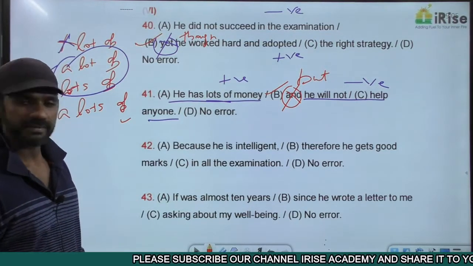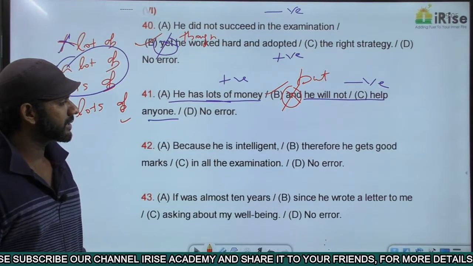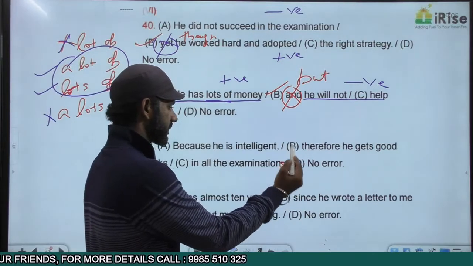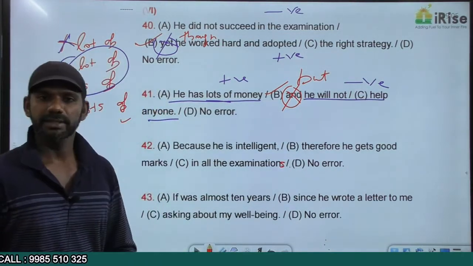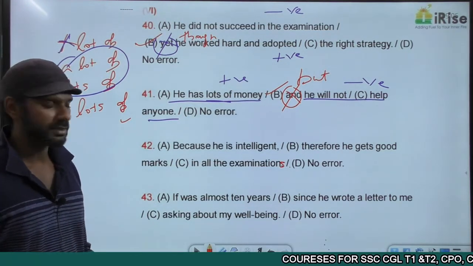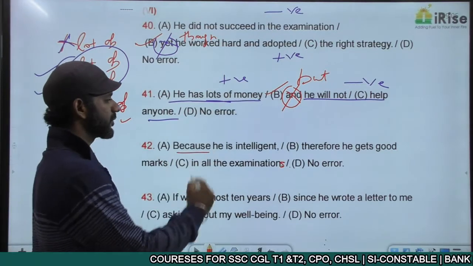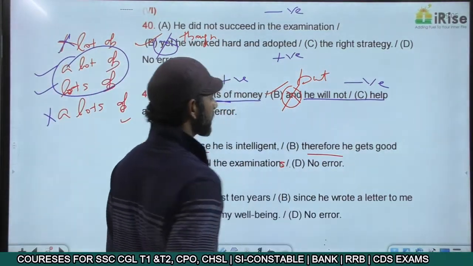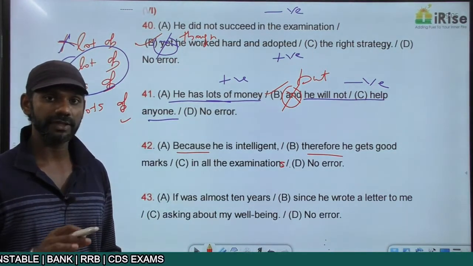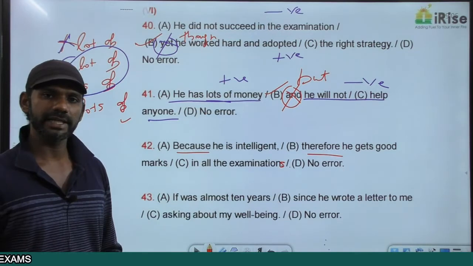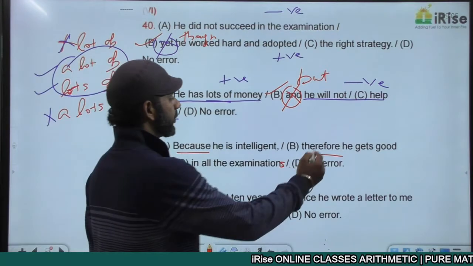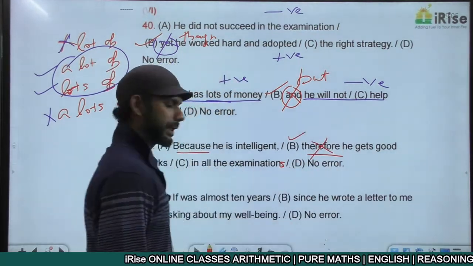The next one. Because he is intelligent, therefore he gets good marks in all the examinations. It must be examinations; it's a printing mistake. Because is a cause and effect indicator. Therefore is also a cause and effect indicator. We have two cause and effect indicators. Therefore also I gave in the list of cause and effect indicators. We have two cause and effect indicators in this sentence. Error is with redundancy. Going from the left to the right, therefore is not required here. The error is in part B.